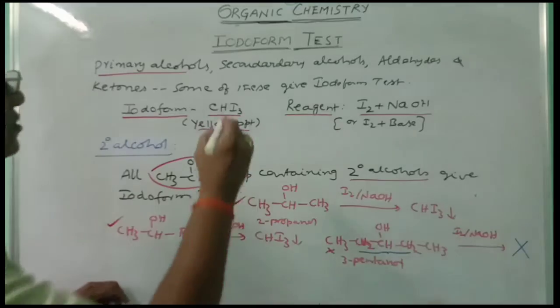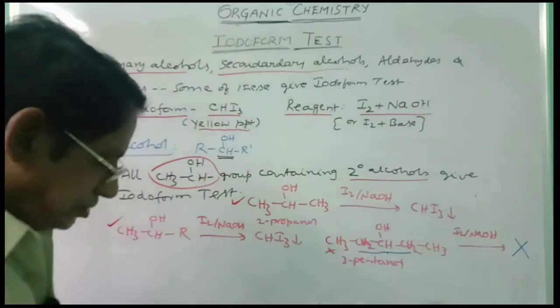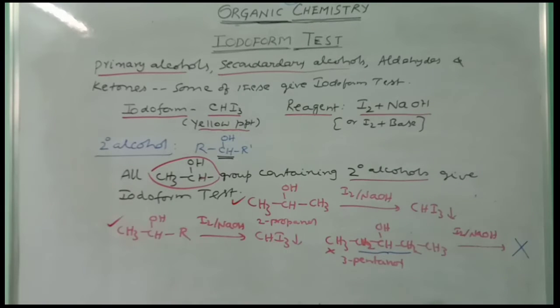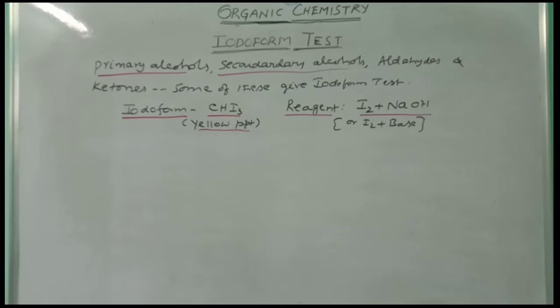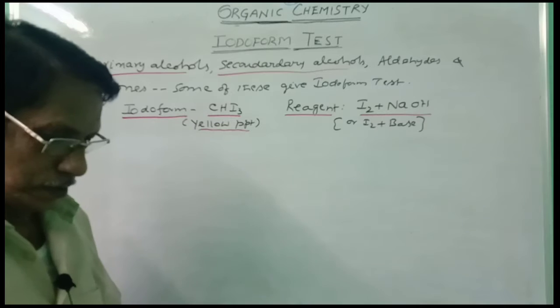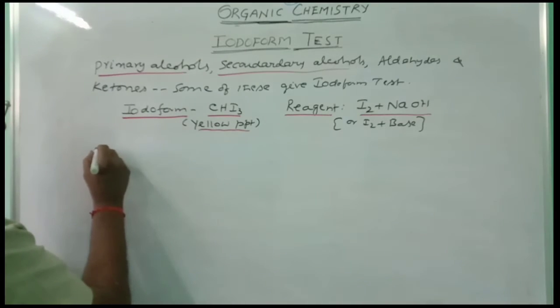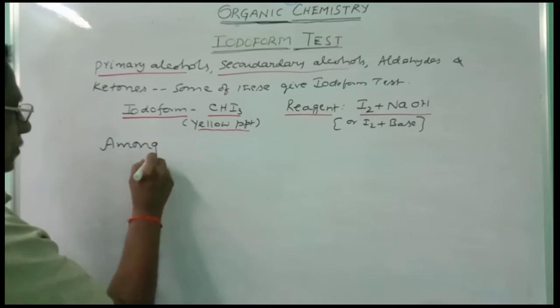Okay, so that is the case of secondary alcohols, right? Now let us go to aldehydes. Please note it. Next, aldehydes, RCHO.